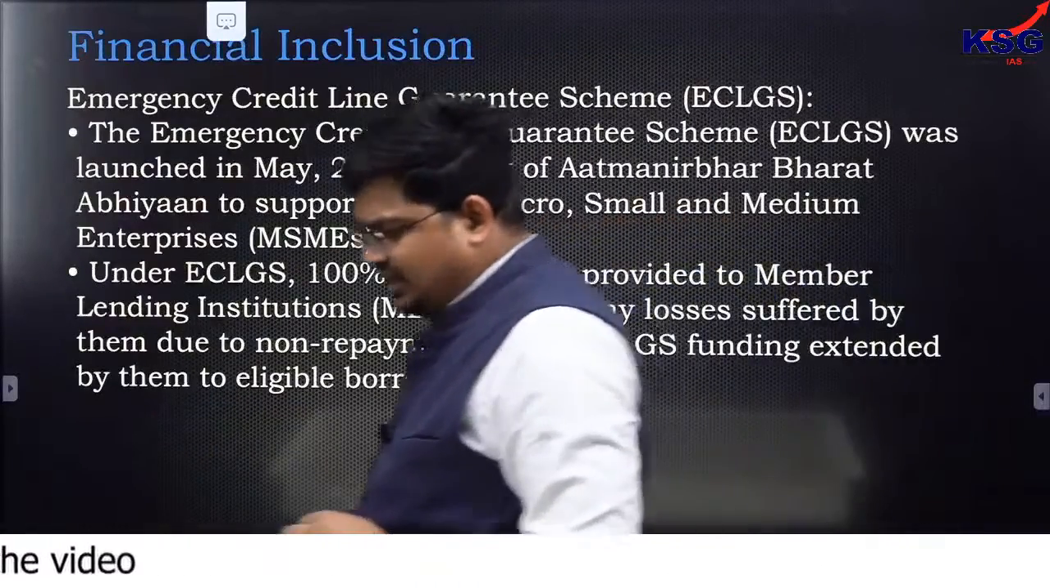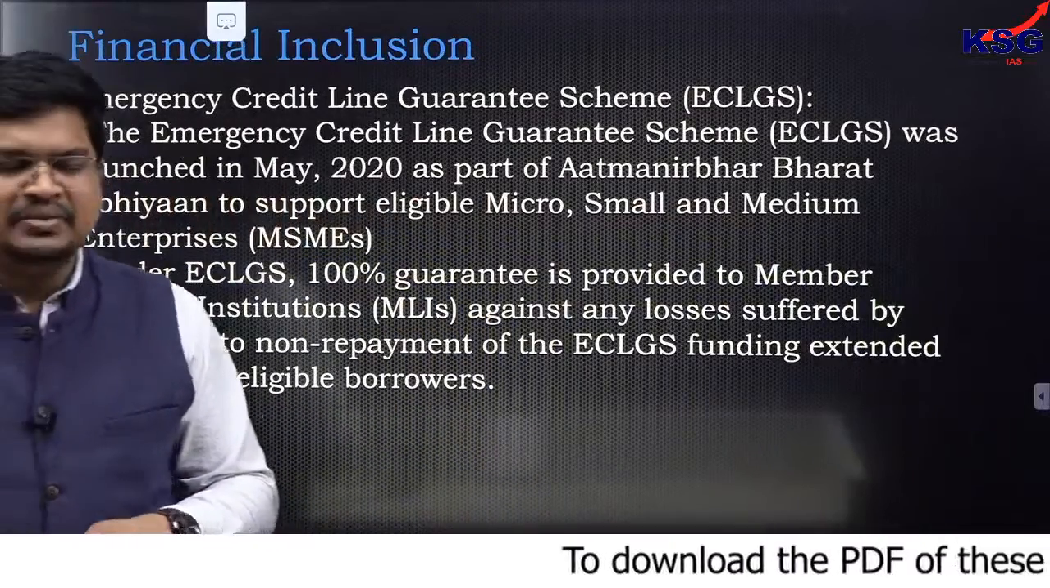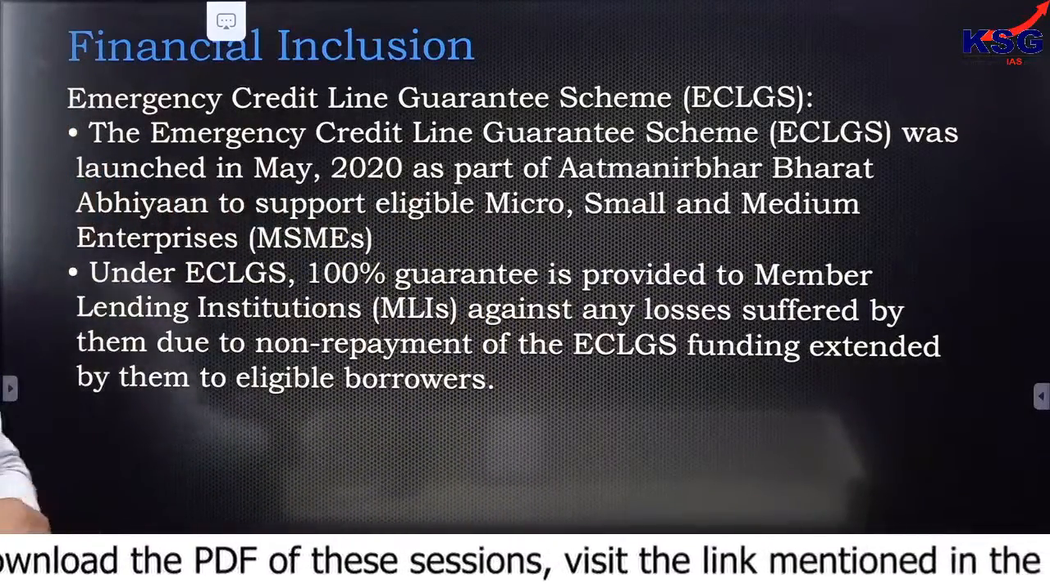So let's see very briefly what exactly is the meaning of financial inclusion.